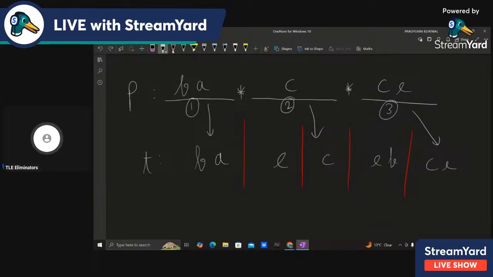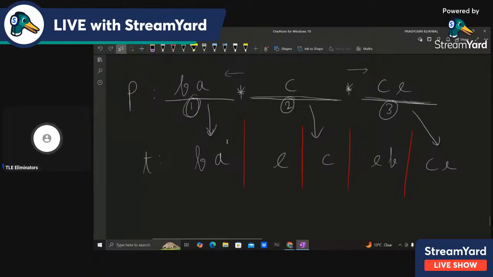So just think about it for a second: P looks like this, with a star in between. Before the first star there is string 1, between the two stars there is string 2, and after the second star there is string 3. The first string has to be a part of T. Then there are some characters, maybe empty also. Then we have the second substring, then some characters, and then we have this CE.